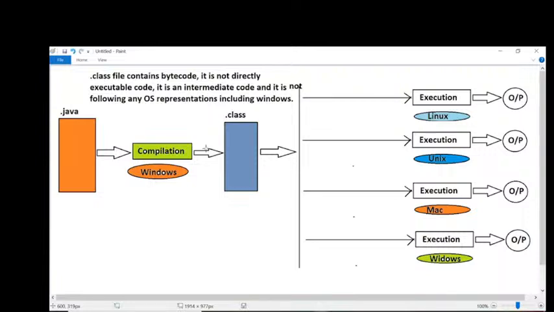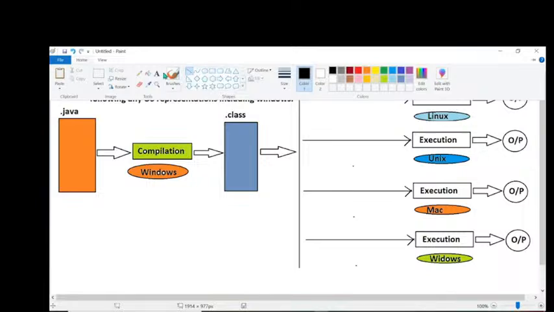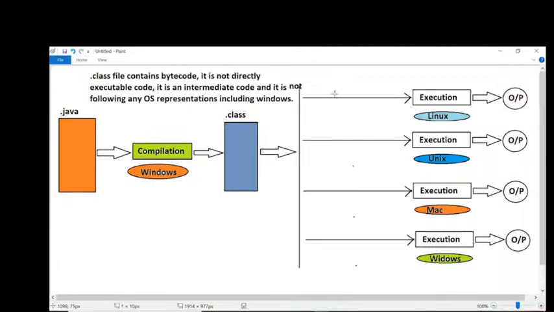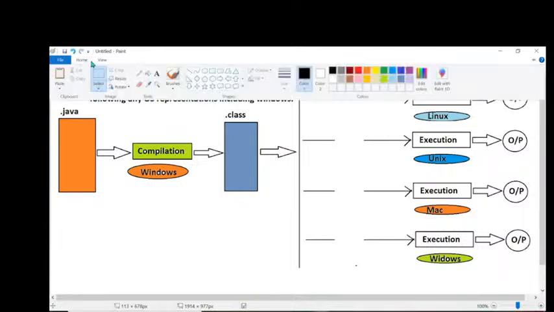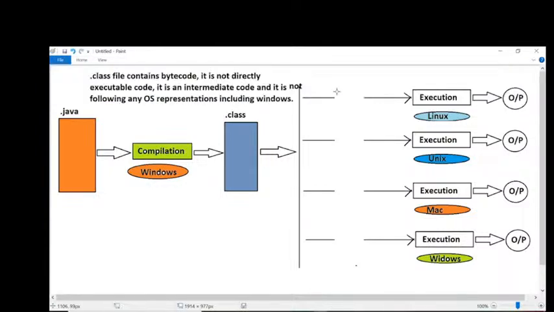Sun Microsystems has provided what? These converters. What exactly are these converters? Observe carefully. Sun Microsystems has provided converters exactly in these locations.